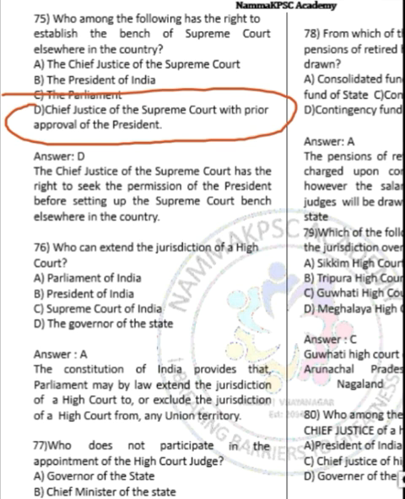Let us move on to question number 76. It is asking who can extend the jurisdiction of High Court. So it is Parliament of India. It can extend the jurisdiction of Supreme Court and High Court. So this power lies only with the Parliament of India.